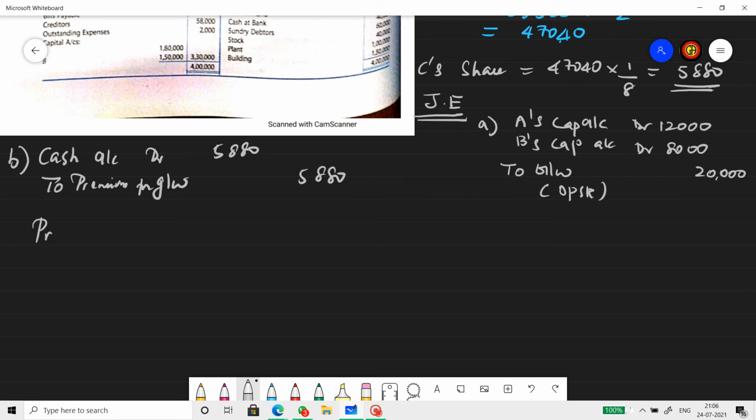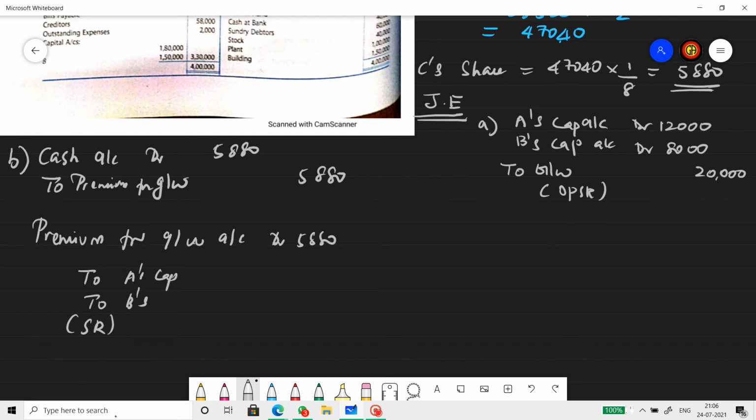So the journal entry will be: premium for goodwill account to A's capital account and B's capital account, distributed in the sacrificing ratio. And apparently here the sacrificing and old ratios are the same. So I distribute 5,880 in the ratio of 3:2.